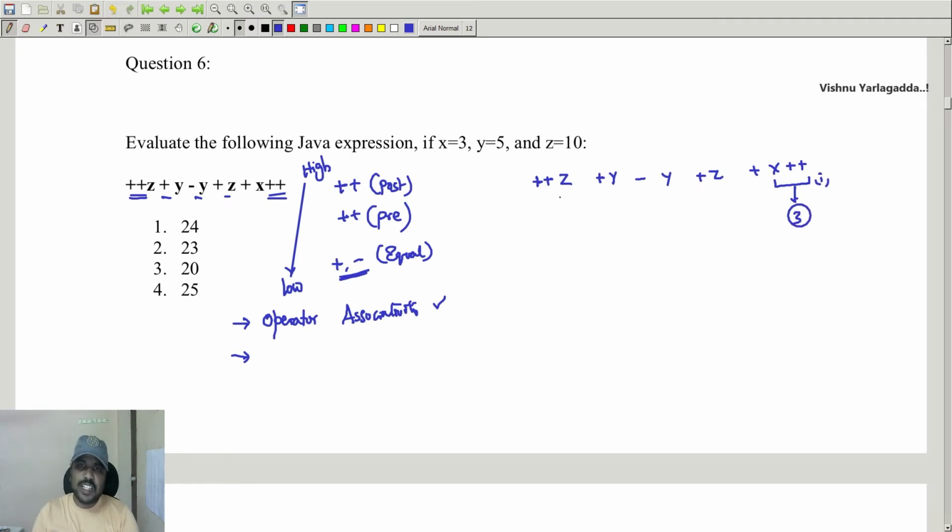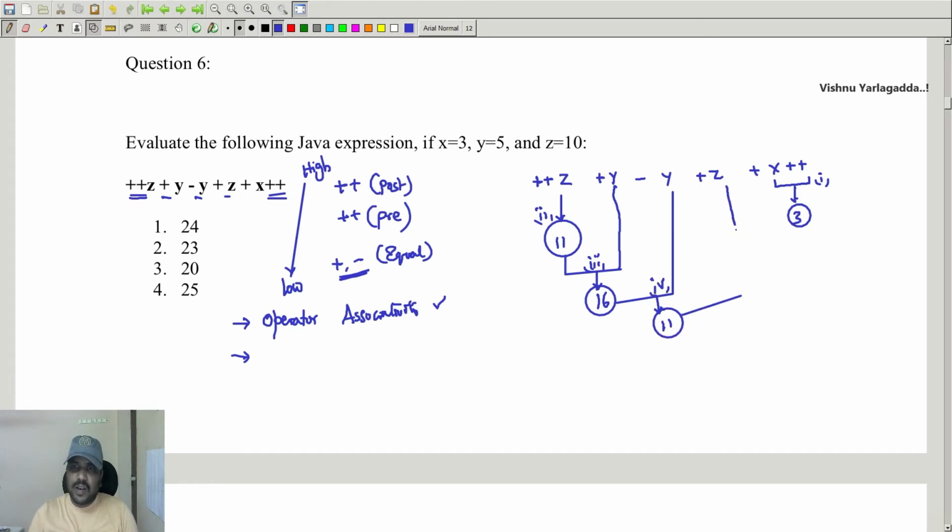Then plus plus z, it's a pre-incrementation, so it will be 11. This is the second step. Next, since all the operators have equal priority, it goes left to right. So 11 plus y value 5, 11 plus 5 is 16. This is the third step. Then 16 minus y value 5, which is equivalent to 11. This is the fourth step.